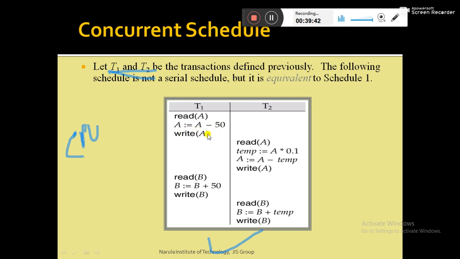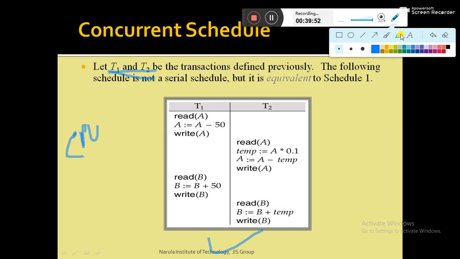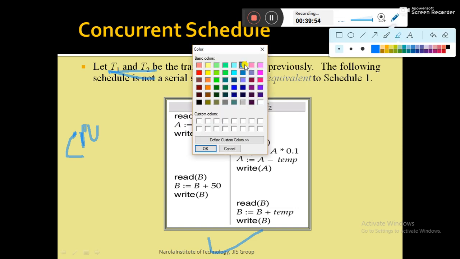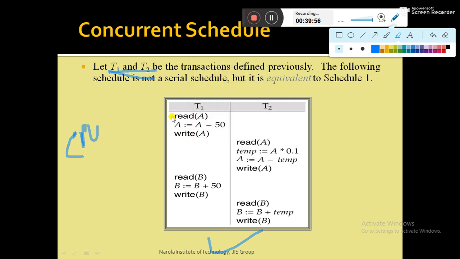So if you look at the diagram, this is T1, this is T2. You can see that the first 3 instructions belong to T1. That means the CPU first starts executing transaction T1.